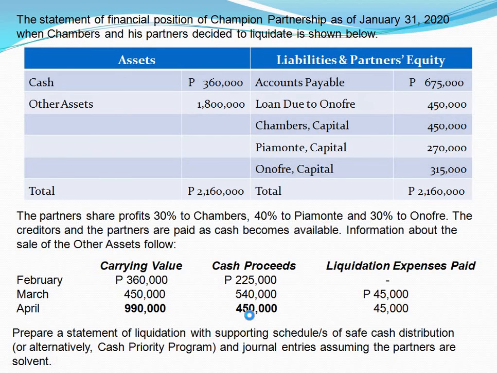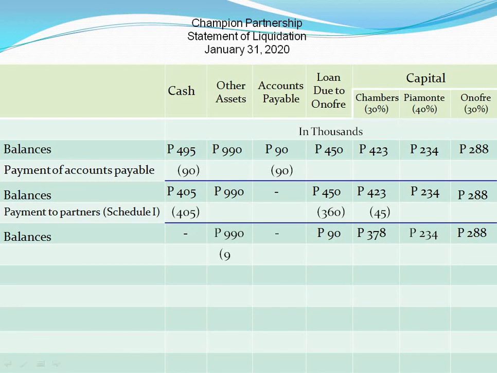So, the other assets decreased by 990,000, while the cash increased by 450,000. There was loss distributed among the partners using their profit and loss sharing ratio. Balances again.